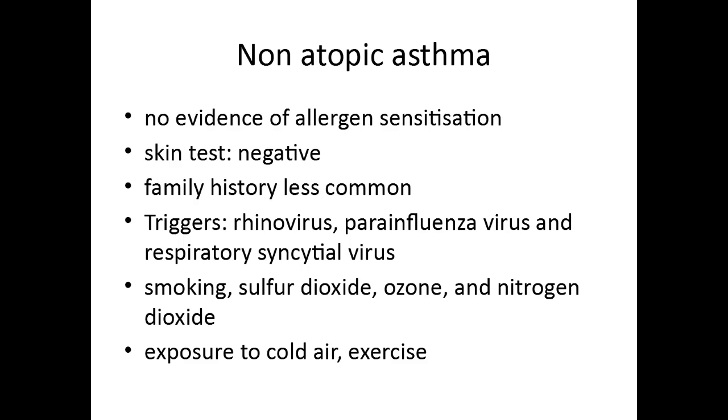So the next type of asthma we'll be talking about is non-atopic asthma. So here obviously there is no type 1 hypersensitivity involved. So there is no evidence of allergen sensitization. The skin test will be negative, and family history is less common. The common triggers for non-atopic asthma include viruses like rhinovirus, parainfluenza virus, RSV, then some other triggers like smoking, sulfur dioxide, exposure to cold air, exercise, etc.